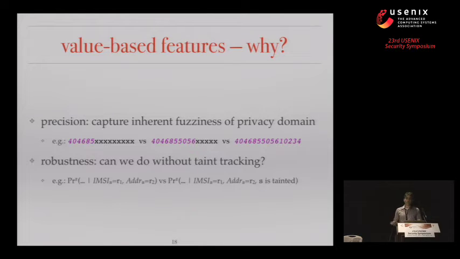So I'll start with a series of WH questions that try to clarify what we've done in this project. The first being why. I think for precision, we already gave the motivation. There are different forms of release of information that may release different amounts of information. But another thing we're hoping to achieve, and I hope I'll convince you that we managed to achieve, is robustness, in that in some cases we're able to remove the need entirely for taint tracking and really look at these value-based similarity features to decide if and what has gone wrong without the need for intrusive taint instrumentation over the entire program.